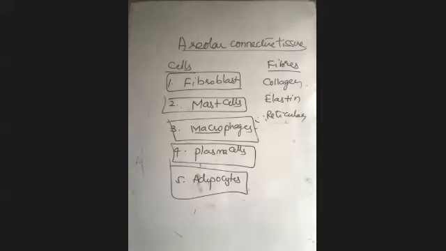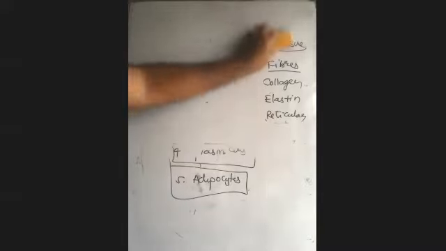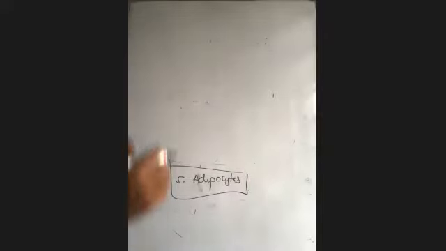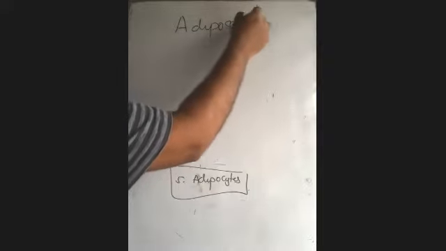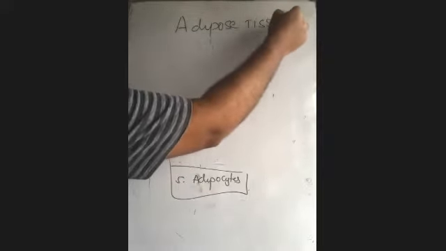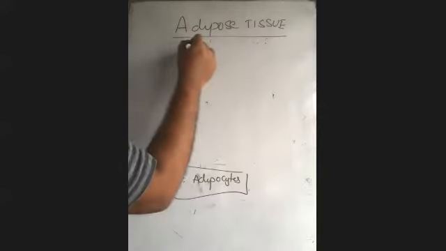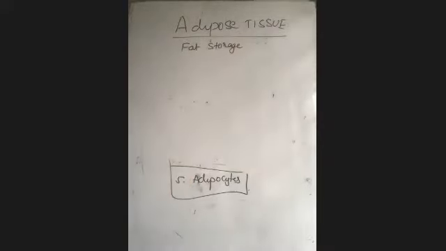Now we are going with the second type of loose connective tissue, that is adipose tissue. We learn now about adipocytes, which are said to be cells for the storage of fat. So after storing fat, they join with a special kind of tissue we call adipose tissue. So what is adipose tissue? These are the tissue specialized for fat storage.